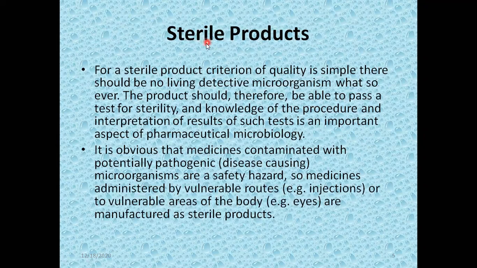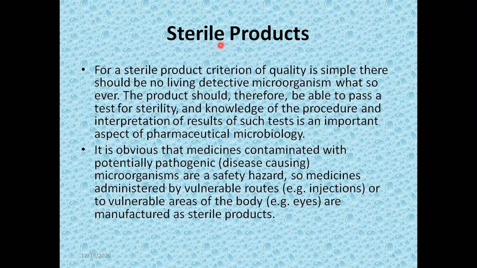As we know, there are different kinds of pharmaceutical products with different routes of administration. But when we use the term sterile products, they are used for those products which are given through the parenteral route. The parenteral route is also known as the intravenous route.